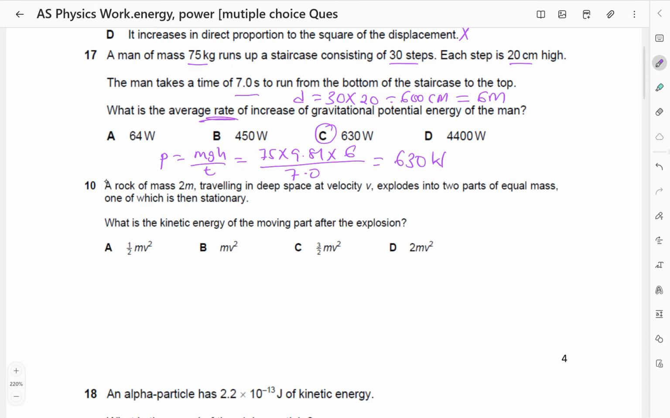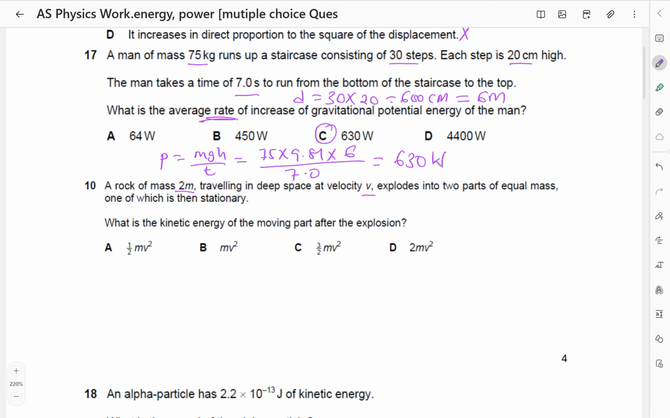A rock of mass 2m, traveling in deep space at velocity v, explodes into two parts of equal mass, one of which is then stationary. What is the kinetic energy of the moving part after the explosion?